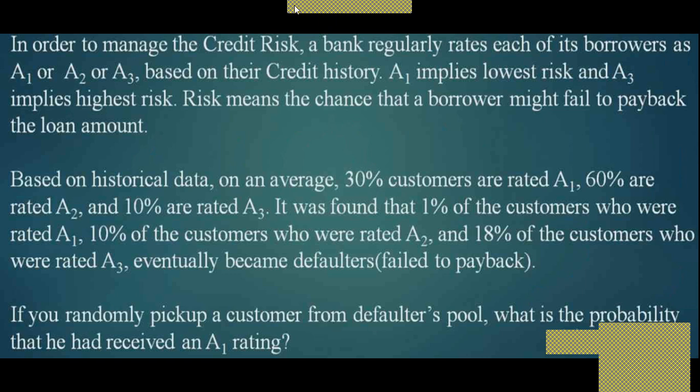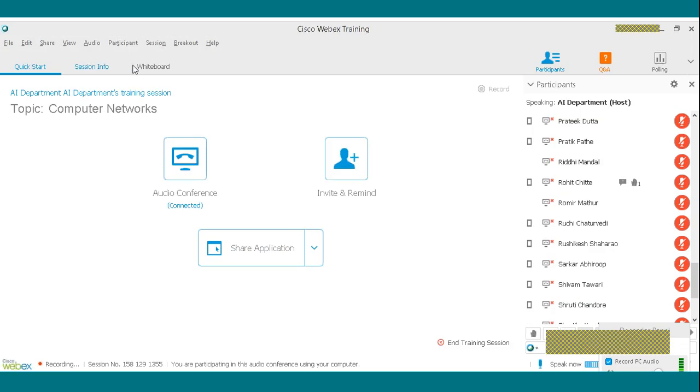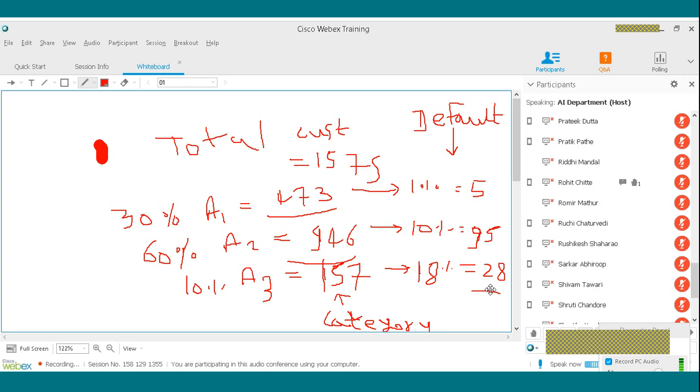So what is our defaulter pool now? You can see that this is our defaulter pool. 5 plus 95, 100, total 128. Those 128 customers belong to the defaulter group. So these 128 are the defaulters in our bank out of 1575 customers.